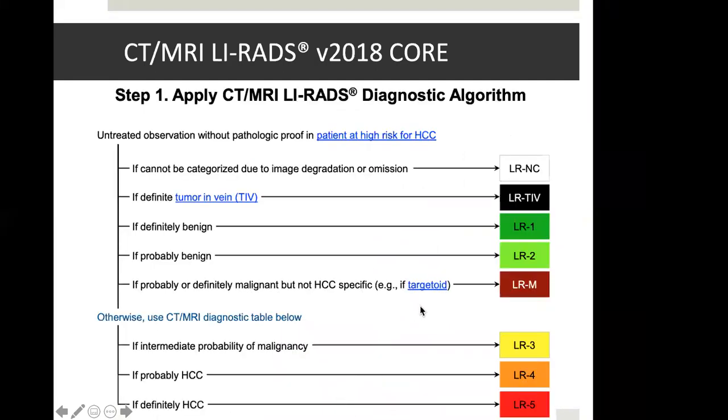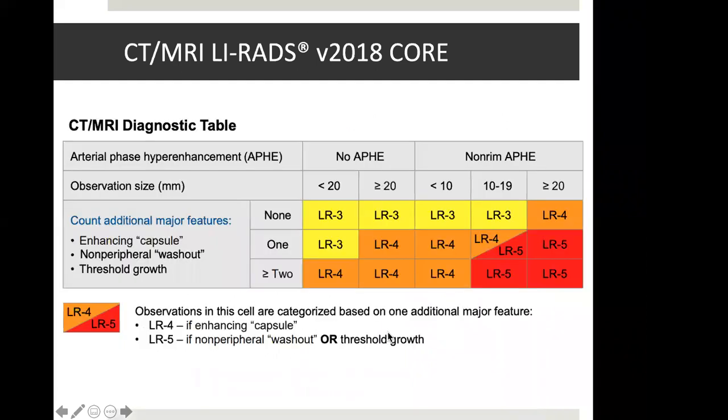So first of all, when we see an observation or a nodule in the liver, we need to categorize according to these categories. If it fits in these categories, LR-NC, TIV, LR1, 2, or LR-M, then it is well and good. But if it does not fit in these categories, then we have to apply the CT/MR diagnostic table. Now, we'll not go into detail of this. I just wanted to discuss the concept of LIRADS because it's a very nice and popular concept, and we should all know about it. We should be familiar with this.